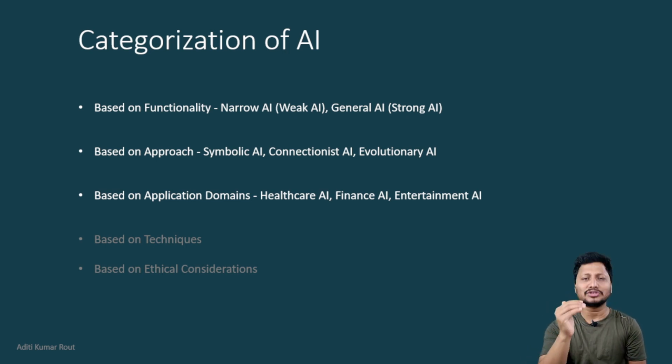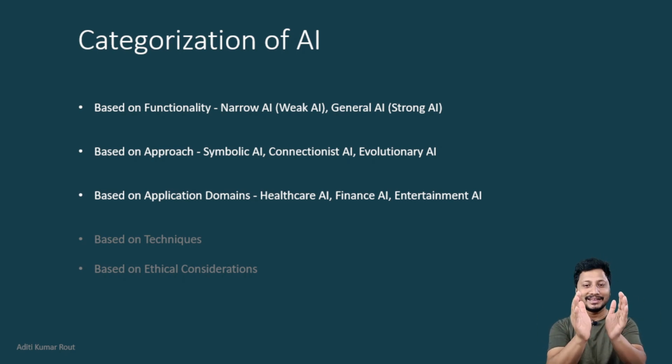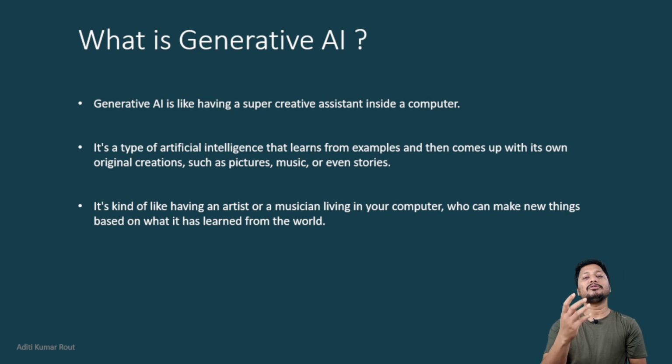Let's discuss where generative AI is standing, because these categories are completely related to AI, the parent. But what about generative AI? First we need to understand what exactly generative AI is. In simple language, generative AI is like a super creative assistant inside the computer, an intelligent assistant, like a human assistant, who can help us in different ways.